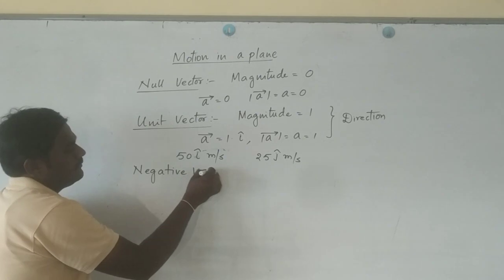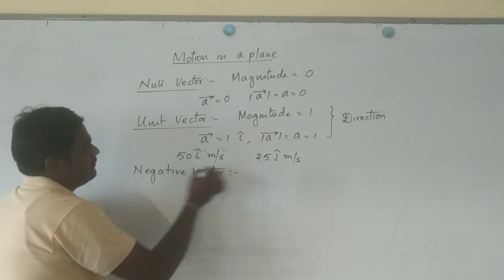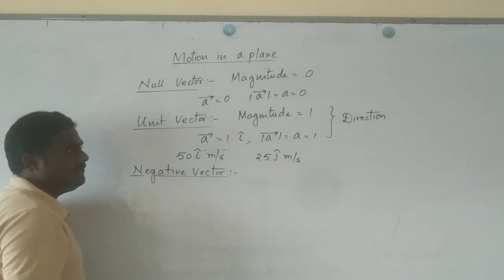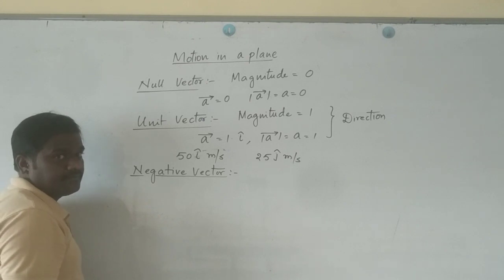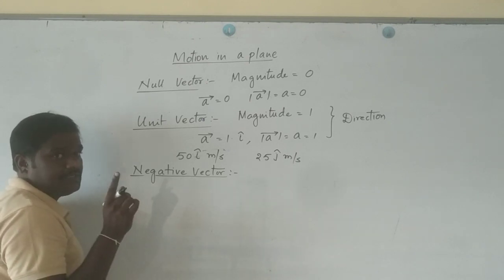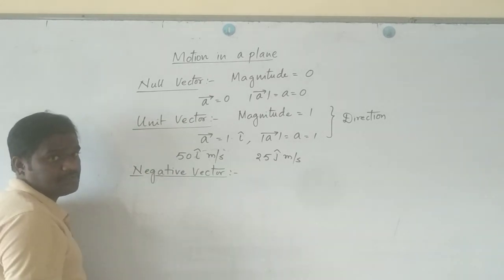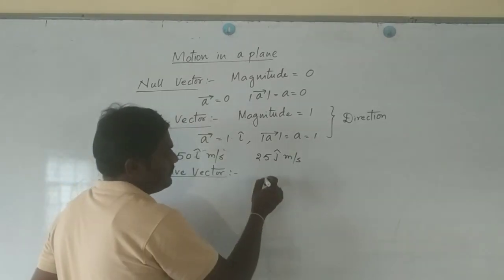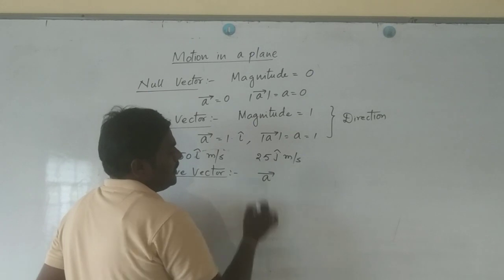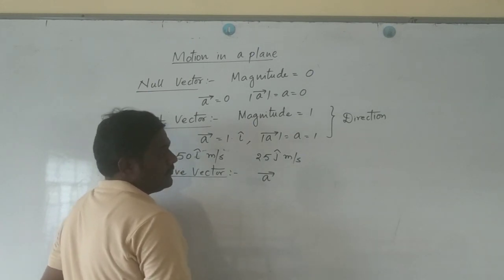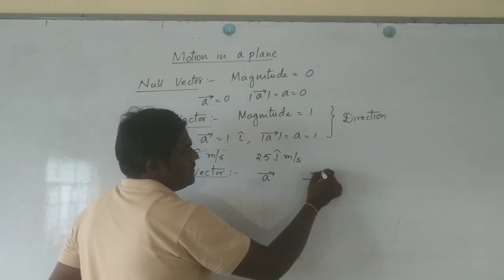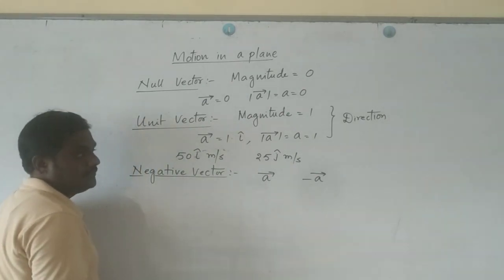Negative vector. See, a negative vector is a vector same as the original vector, but the direction is opposite. For example, if a bar is a vector, then minus a bar is called a negative vector.